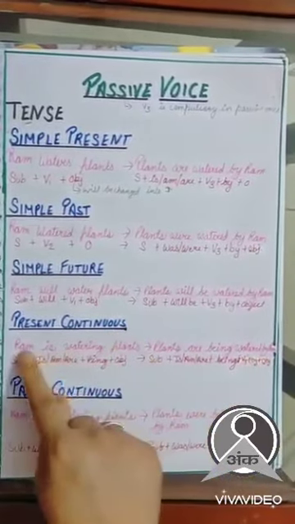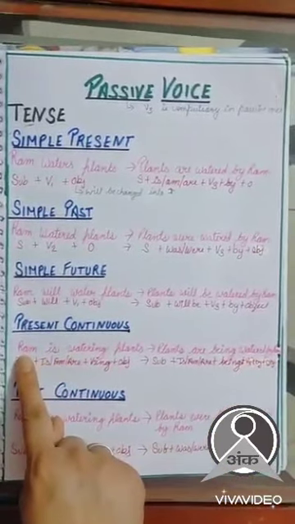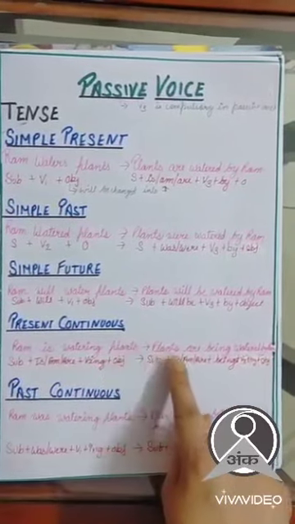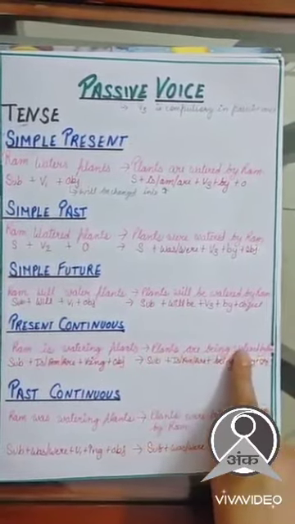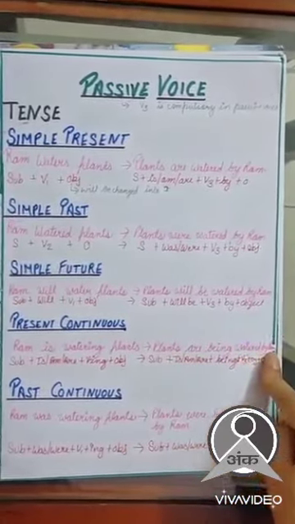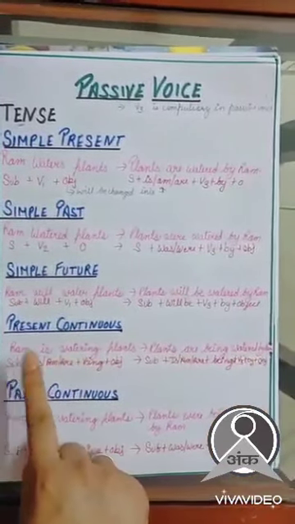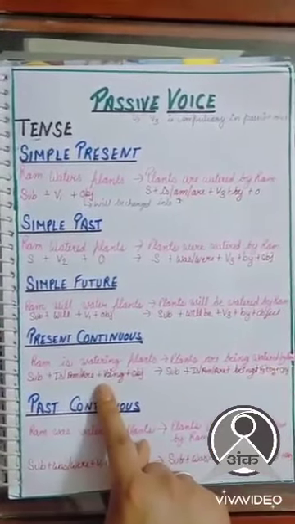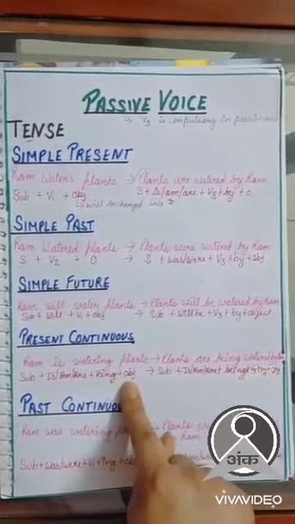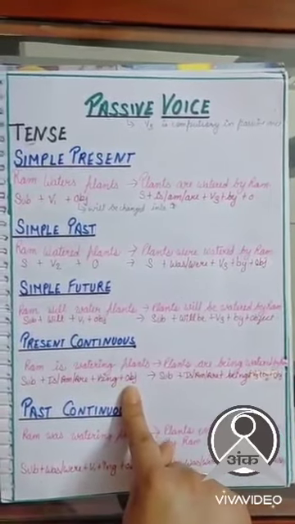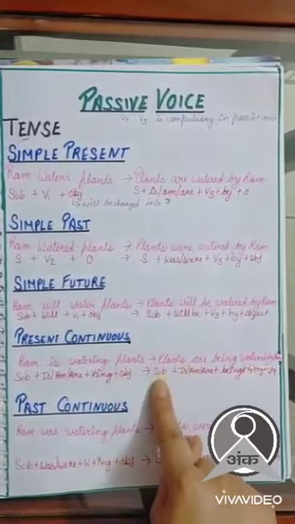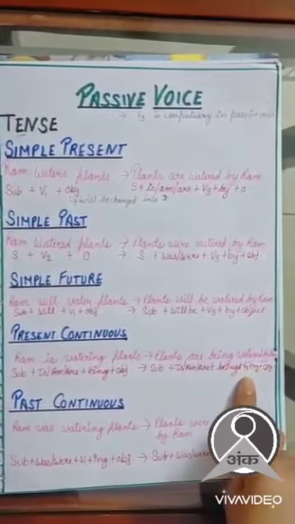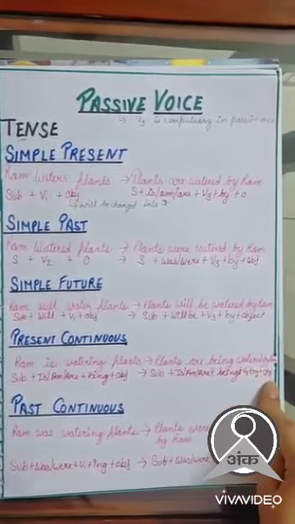Let's move on to present continuous tense. So let's see the example of present continuous tense. Ram is watering plants. It will change into plants are being watered by Ram. Let's see the rule of present continuous tense. Subject plus is/am/are plus first form of the verb plus ing plus object. It will be changed into subject plus is/am/are plus being plus third form of the verb plus by plus object.